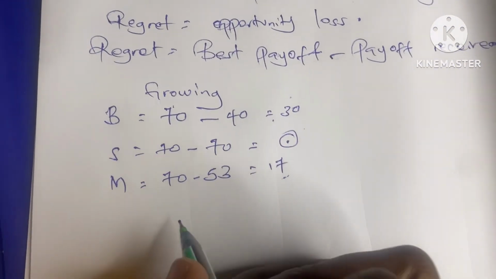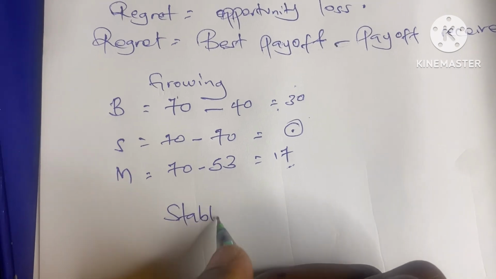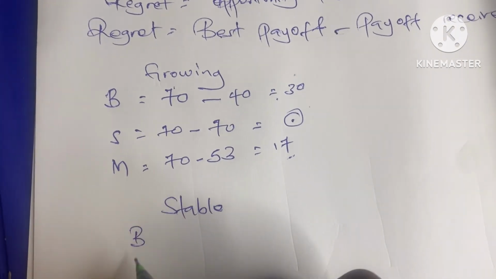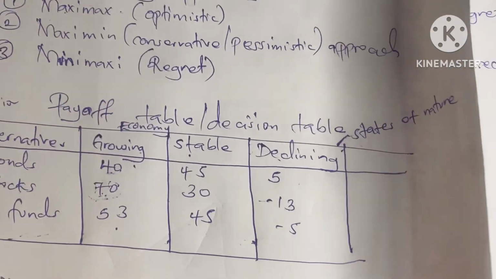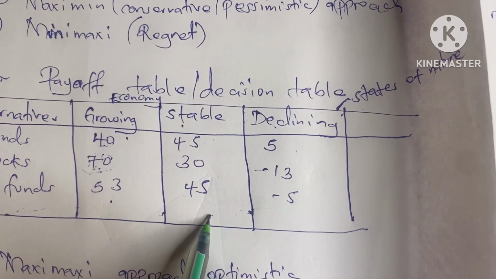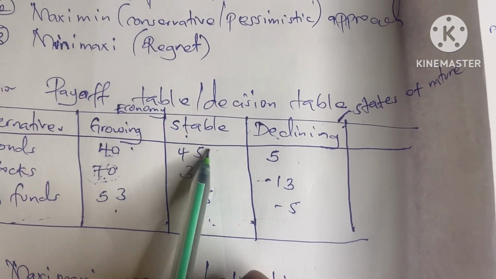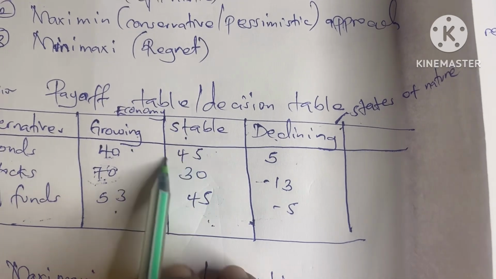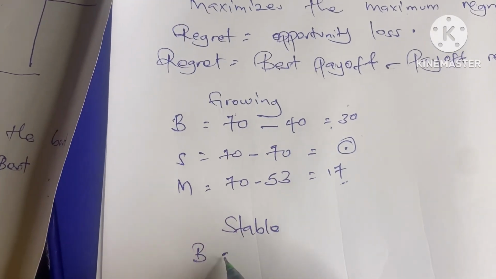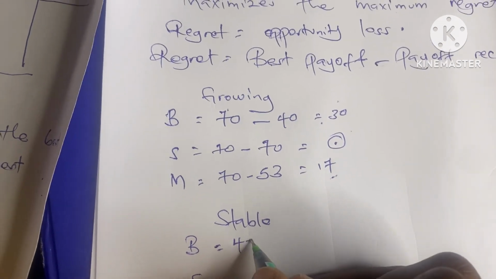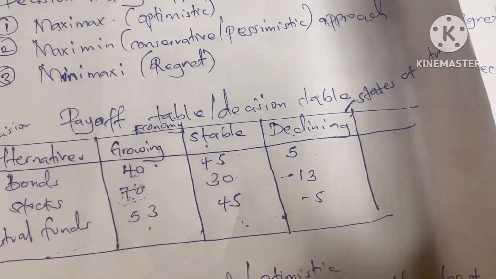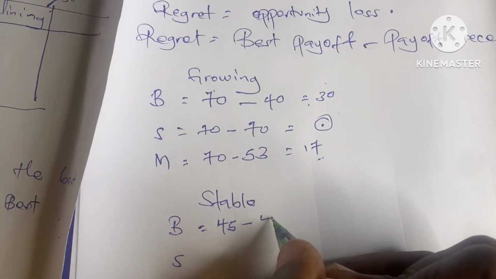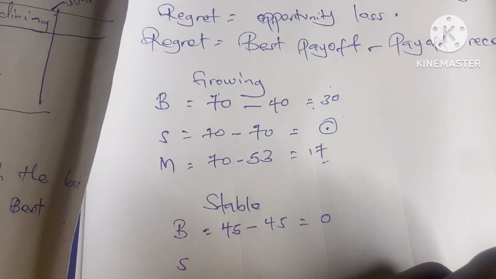Then when the economy is stable, we have bonds, stocks, and mutual funds. The best payoff is 45. For bonds, best payoff minus the payoff received: 45 minus 45, so the regret is 0.